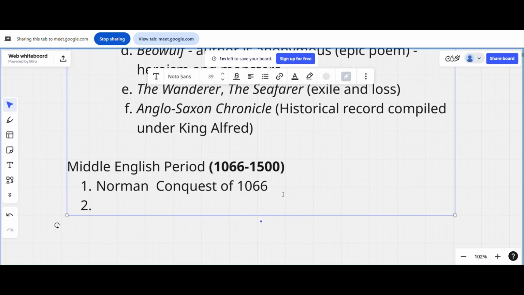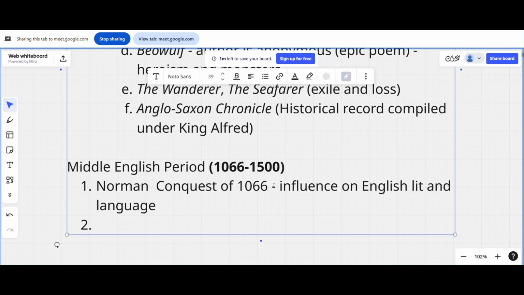After this Norman conquest, there was so much influence on English language and literature, because like I said, those tribes, different communities, started flocking together, and the English that we now know was born from here. And there was a rise of chivalry and courtly love. Just a quick description, because obviously I can't go too deep.